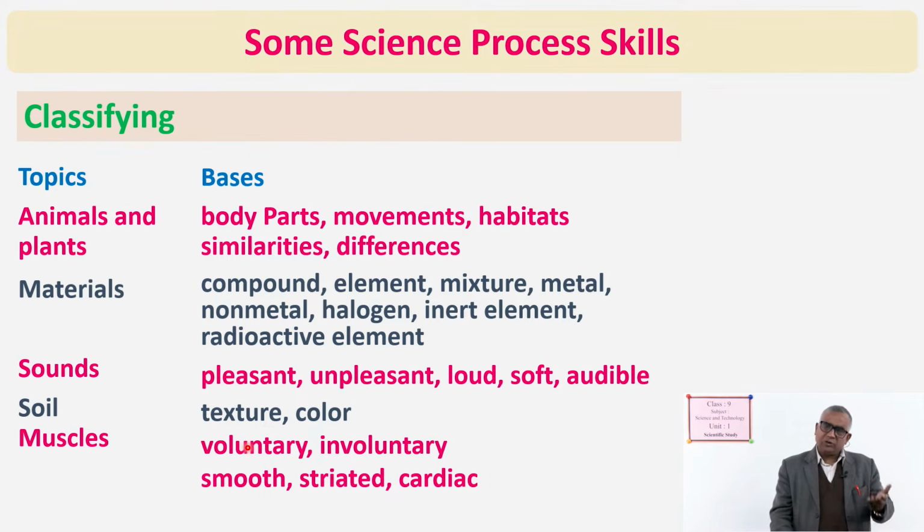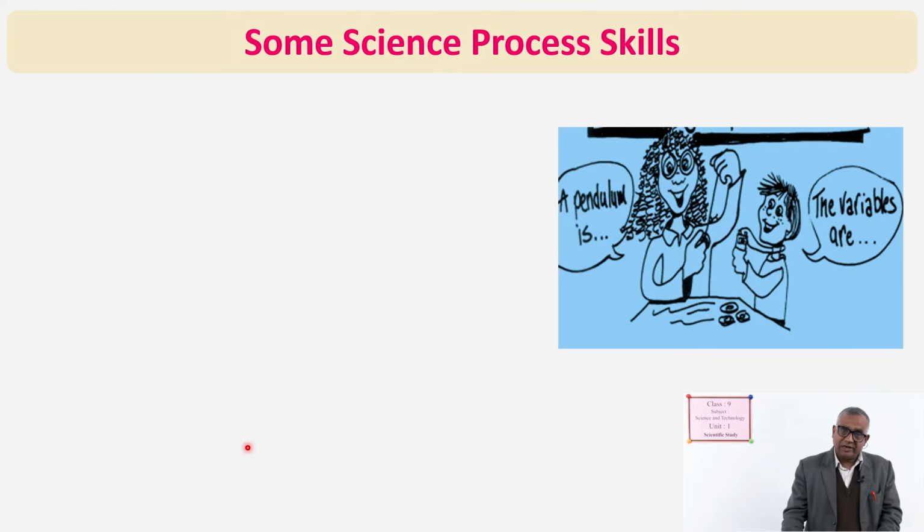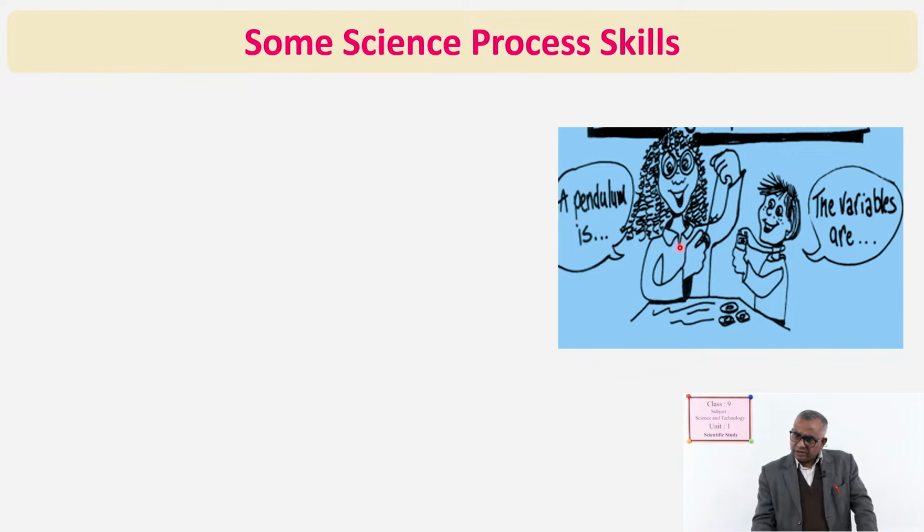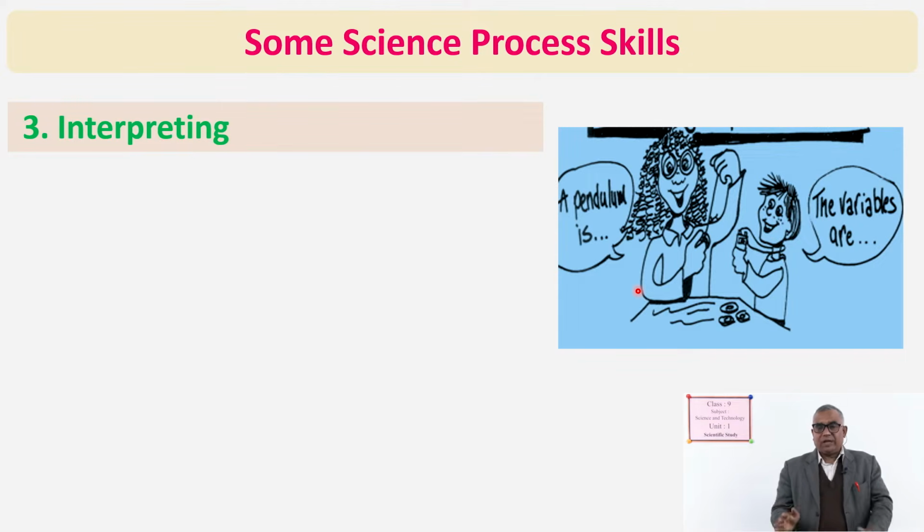So, you can give yourself a number of examples related to it. Another science process skill is given here, but it is not given a heading. Can you say what it is? Try. That is interpreting, that is, expressing the process. That means explaining, describing the process. Yes. So, here interpretation is done.